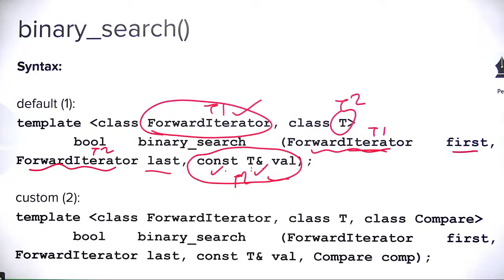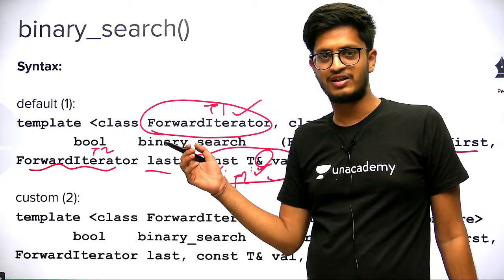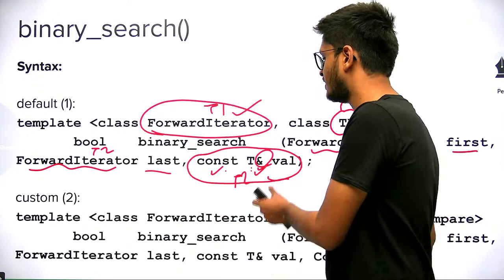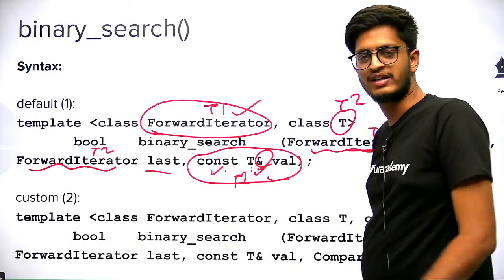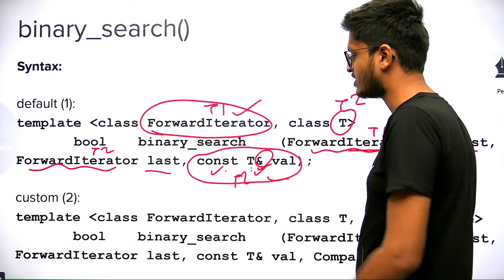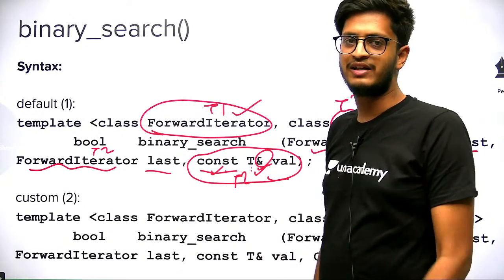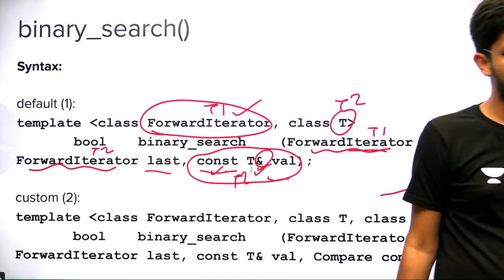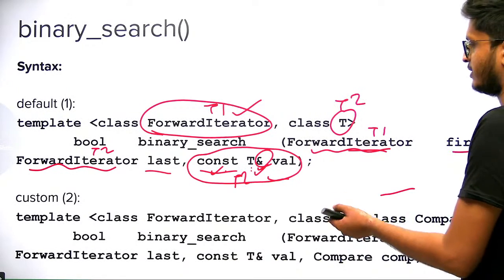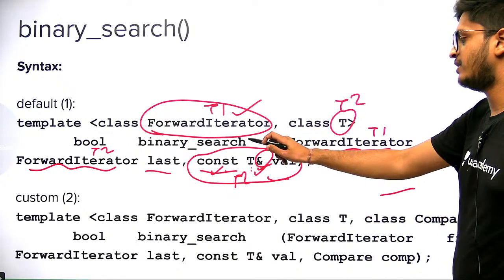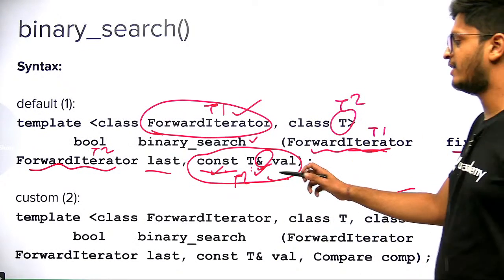Yeah, very correct. This & is used to avoid copying large containers. In constant time, when you want to pass something, you have to pass it by reference. That's why we have this &, and this const says that you cannot change its value in this function. So that is how you look at a particular syntax. The binary search function contains three arguments: two iterators and a value.